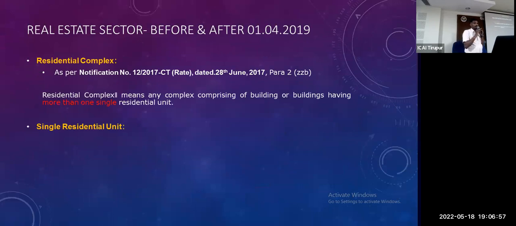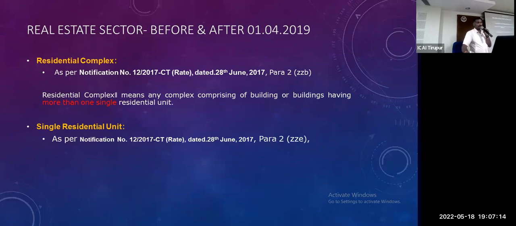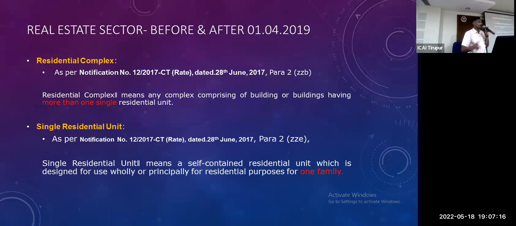Residential complex, that is fit for residential purpose. A complex comprising a building or having more than one single residential unit. A single residential unit, like a dwelling house, a separate compound house, gets the exemption. Here, residential complex means more than one unit; single residential unit means fit for one family. Again there is a loophole here: for fit for one family, there are no definitions.